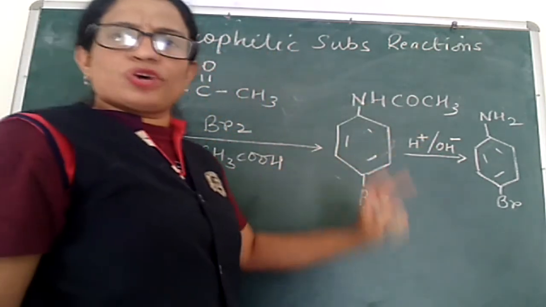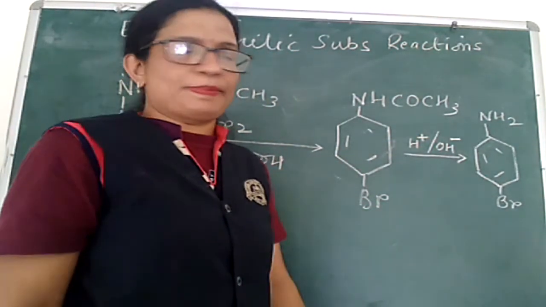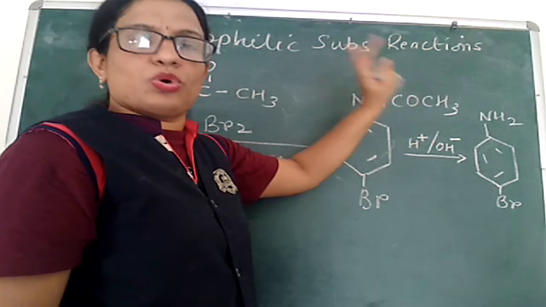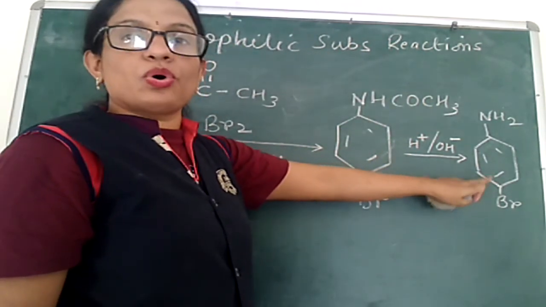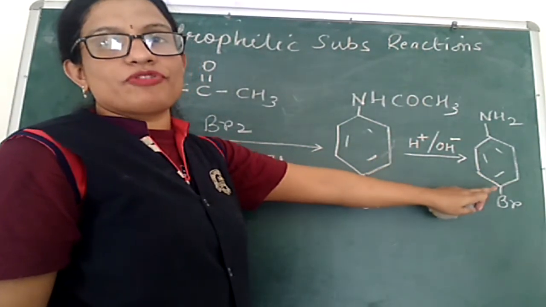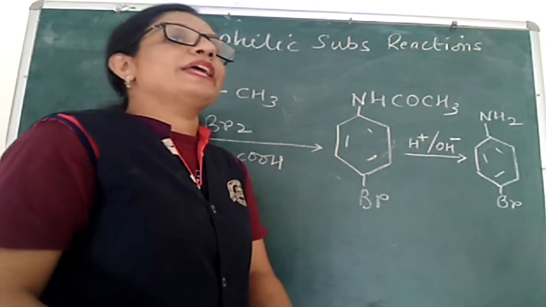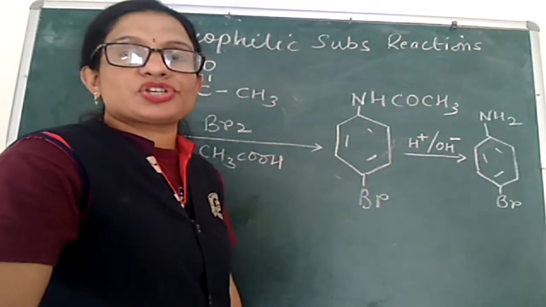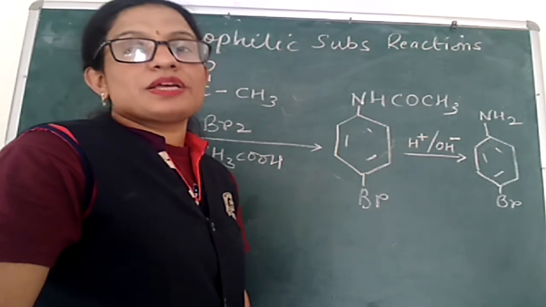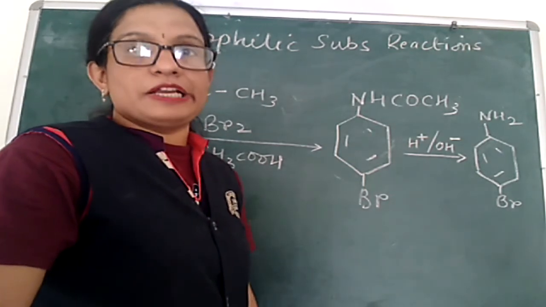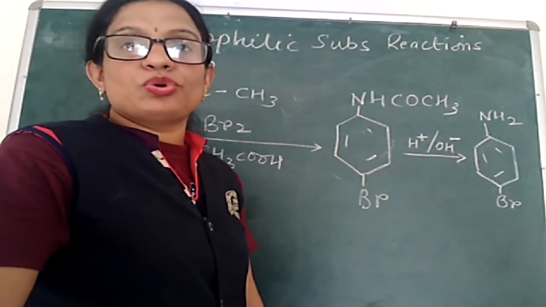Hydrogen will come from water, that is, hydrolysis is taking place. The side product will be CH3COOH. So look at this product. This is the monobromo derivative of aniline. Otherwise, when we carried out the bromination of aniline directly, we were getting 2,4,6-tribromoaniline, and here we are getting monobromoaniline.